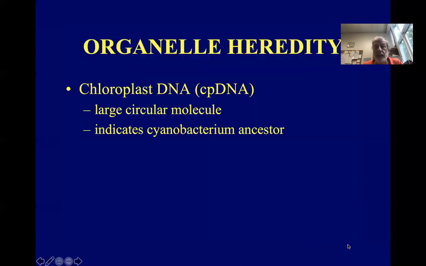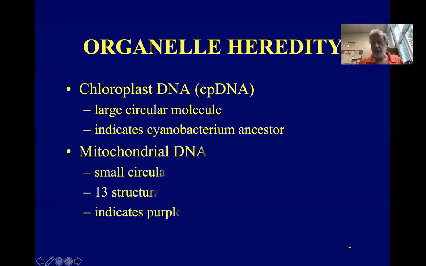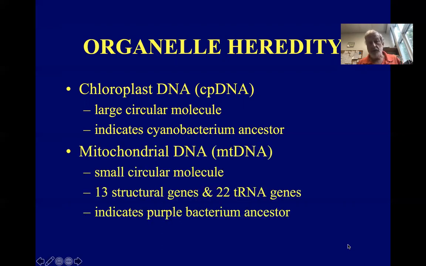So chloroplast DNA tends to be a large circular molecule, and we know it evolved from photosynthetic bacteria called cyanobacteria based on the DNA sequence. Mitochondria tend to be a smaller circular molecule. For instance, in us humans, it's got 13 structural genes and 22 transfer RNA genes, and it evolved from a group of bacteria called purple bacteria.